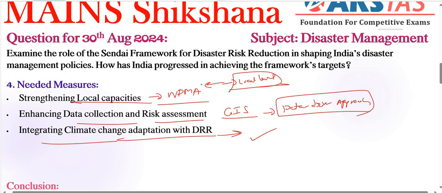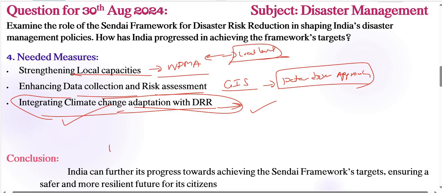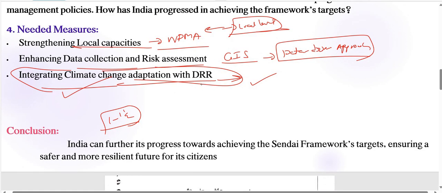So integrating climate change adaptation with our disaster risk reduction is very important. This integration will help mitigate the compounded impacts of climate change on disaster risks. Very, very important, right? Next, coming to our conclusion part here, we need to give a 1 to 1.5 line futuristic line here: if we follow the above needed measures, India can further its progress towards achieving the Sendai Framework's targets, ensuring a safer and more resilient future for its citizens, right?